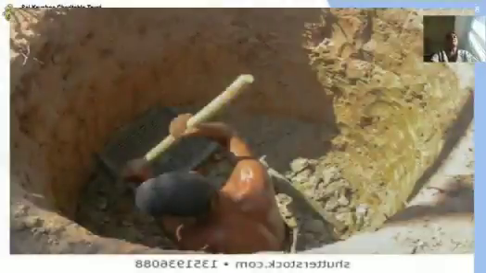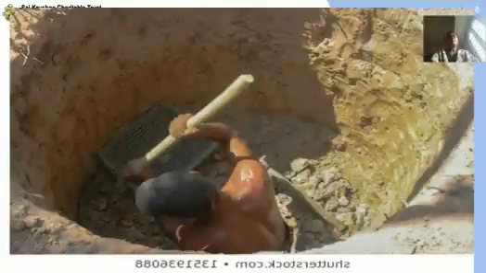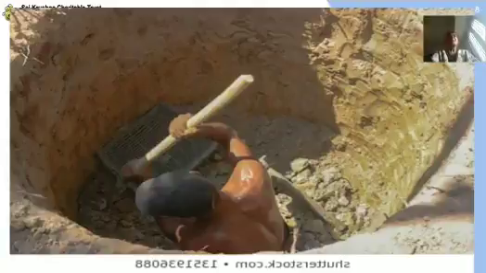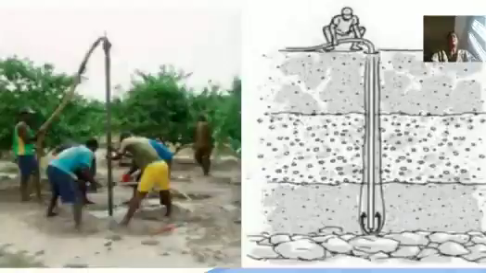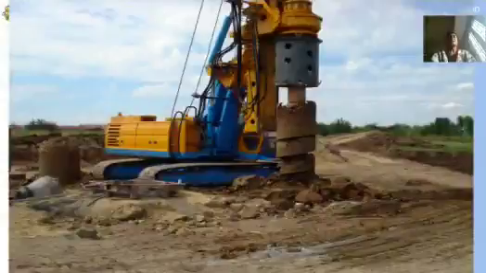Now this is the picture of dug or bored wells, or holes in the ground dug by shovel. Can you see the hand implement there? And these are driven wells, which are constructed by driving pipe into the ground. And these are the drilled wells, which are constructed by drilling machines, commonly known as bore holes.